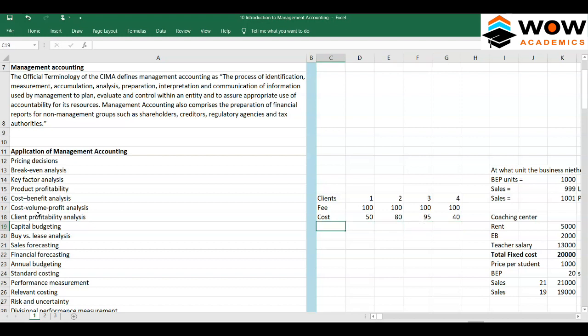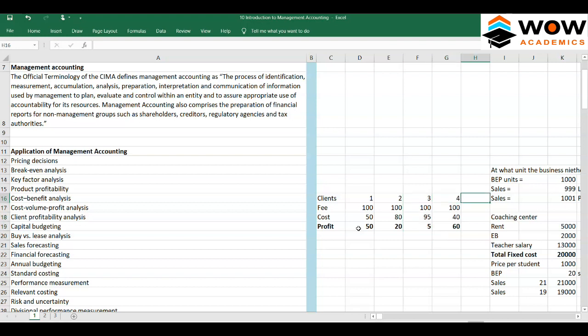So different customers require different kinds of interaction and service, right? If you take the profit, for client 1 it would be 50, here it's 20, here it's 5, and last it is 60. Now, if you want to cut off any client or minimize cost, simply don't service client 3, because all he gives you is only 5 rupees of profit, and because of serving him we are incurring a lot of expense. So better don't serve client number 3. Just stop serving him.